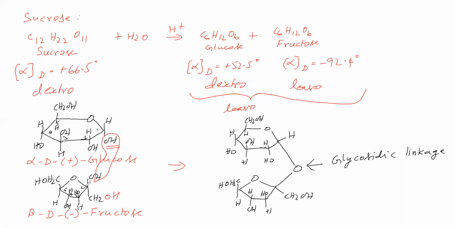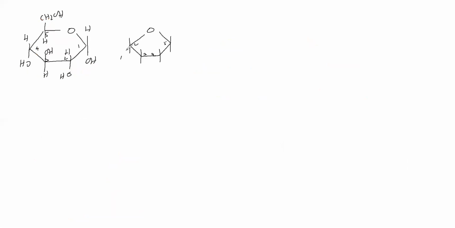In this second carbon, the OH is on top, so now we have to write OH down. CH2OH on top. At third carbon, OH down we have written. At fourth carbon, OH up we are writing. At fifth carbon, CH2OH down we are writing.